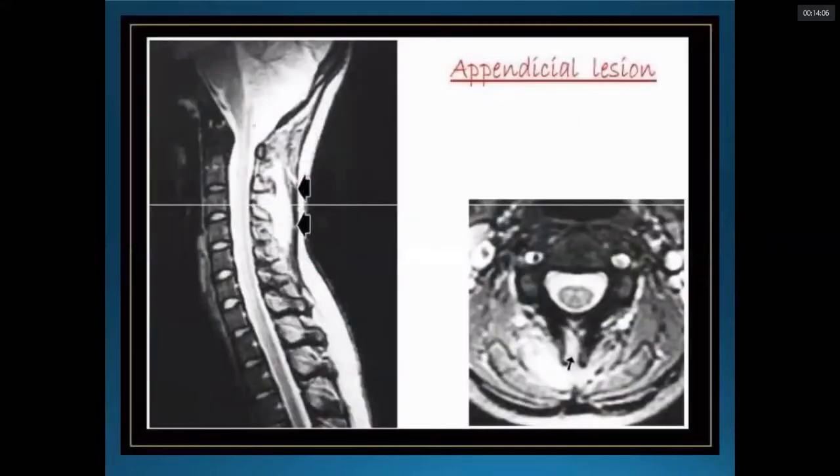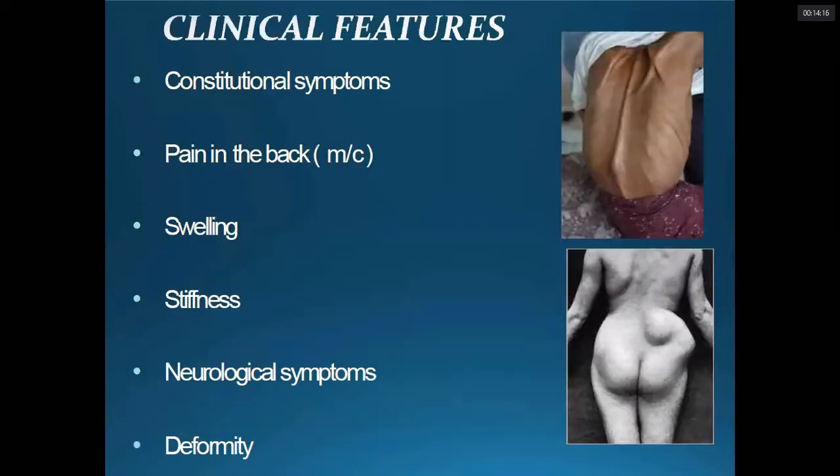Okay. These are the appendiceal lesions, like the one involving the spinous process, with a collection in the cervical vertebra. So clinically, how do they present? Clinically, as with tuberculosis, as we all know, there are constitutional symptoms: mild grade fever, evening rise of temperature, weakness, weight loss, loss of appetite. These are commonly present. However, it's not mandatory that they should always be present.